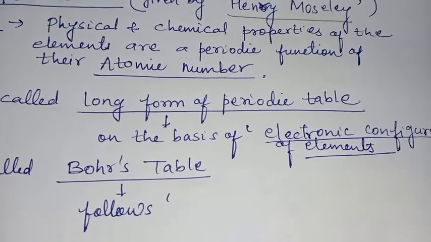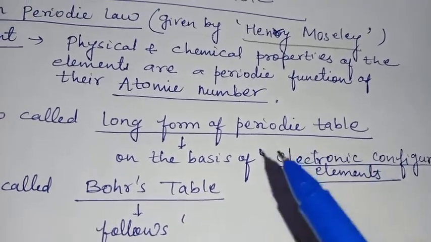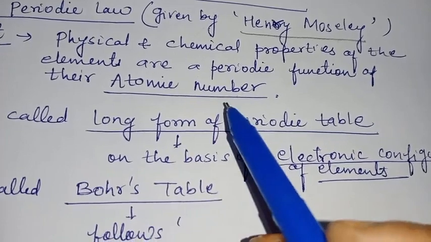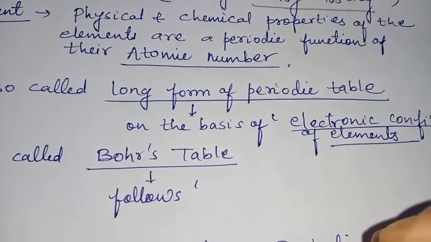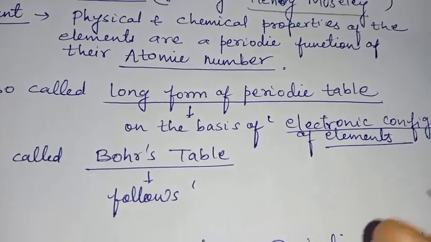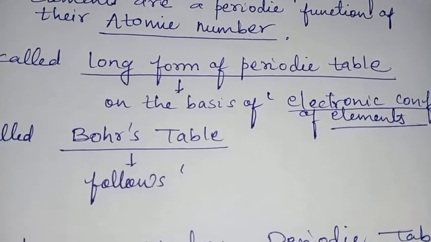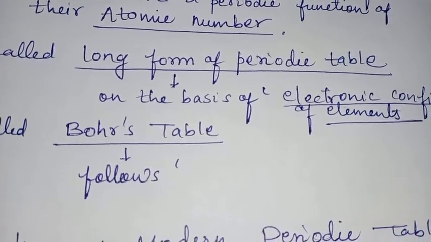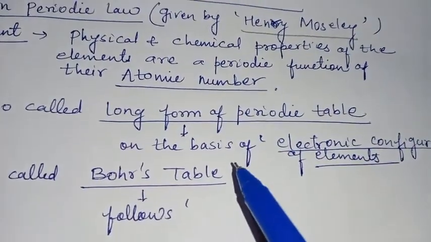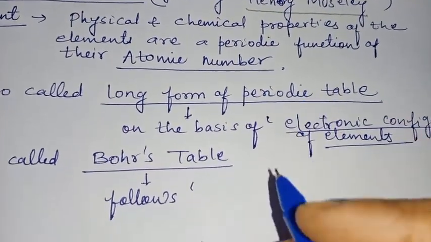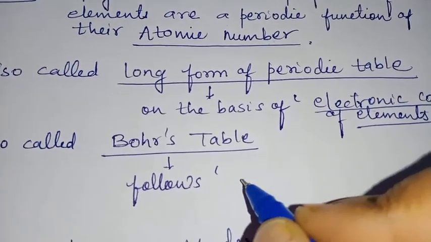Here also the elements are arranged in increasing order of their atomic number, but it follows Bohr's scheme for arranging the electrons around the nucleus. You will see that the valence electrons play an important role in arranging the elements in the periodic table.